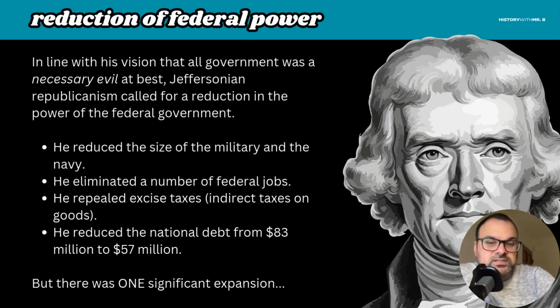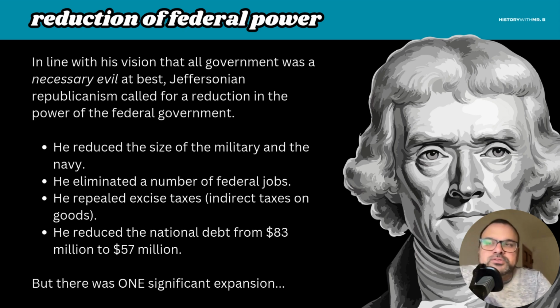And then he also was successful in reducing the national debt. So we want to remember again, this is only about 25 years after the revolution. So America still has a bit of a debt to pay. In his 8 years, he reduces the federal debt, the national debt, from $83 million to $57 million. So again, he's pretty successful at reducing the power of the federal government, reducing the size of the federal government.